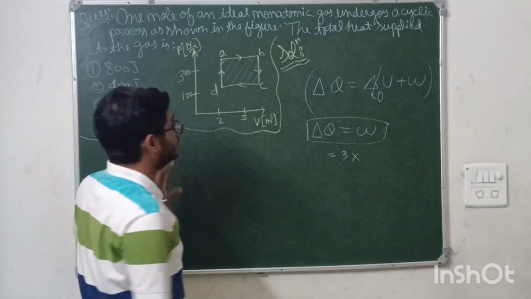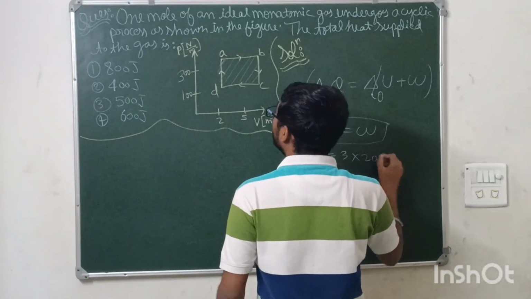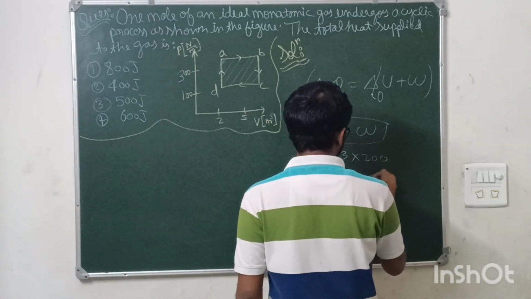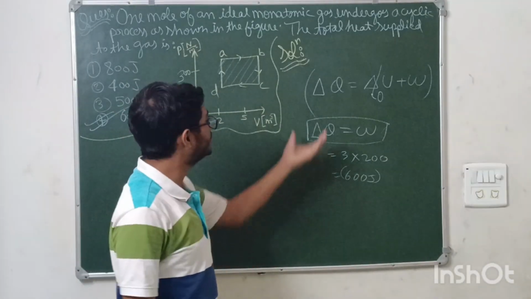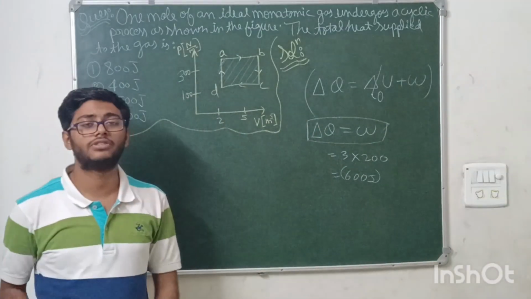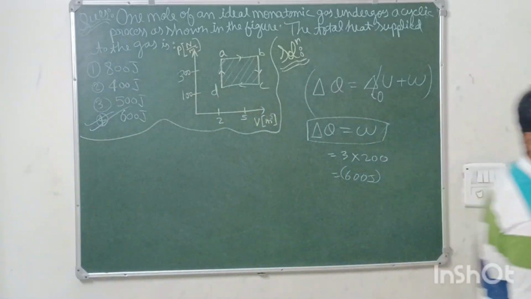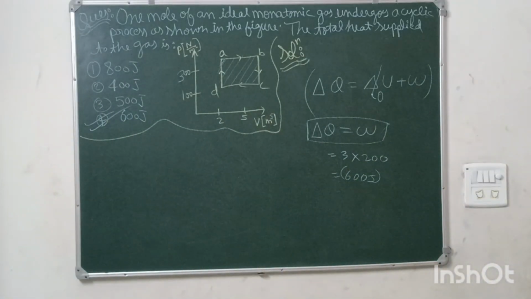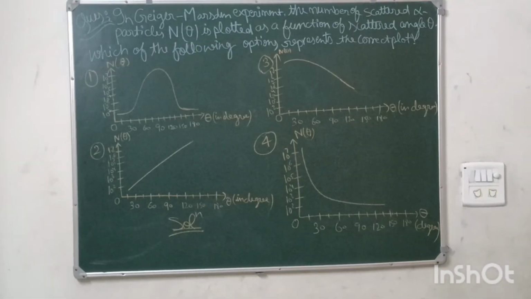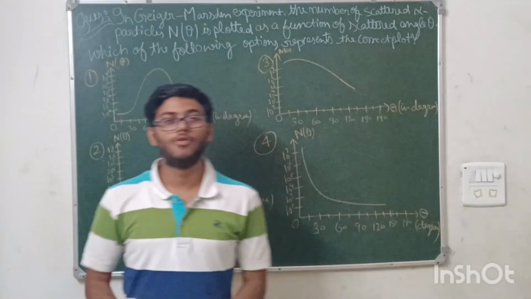This is 300 minus 100, which is 200. Yeah, it is 600 joules. Option number 4. Very easy question. Just apply the formula and get the answer. Moving on to the next question.